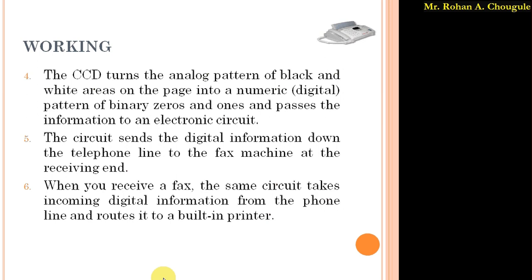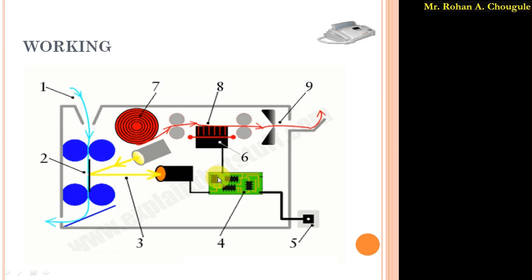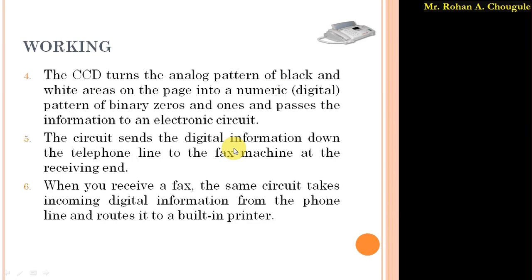As I said, it has a built-in printer. These telephone lines are connected to this electronic circuitry, which receives the digital information through the telephone line, and this circuitry is connected to this printer, which is located inside this fax machine.